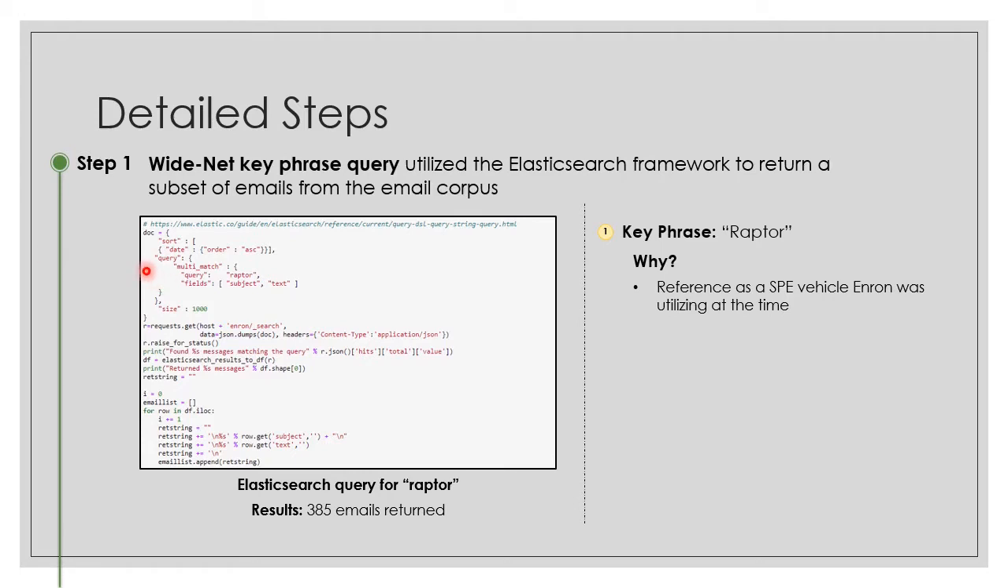As you can see from this screenshot, which is an excerpt of our Python query, we utilize the Elasticsearch query, the multi-match, to search for Raptor across both subject and text fields. We limited the size initially to 1,000, and that was returned within a pandas data frame that we were then able to loop through to see details. Since the initial search returned 385 emails, we didn't actually review all of the emails at this point and determined that we needed further refinement from there.